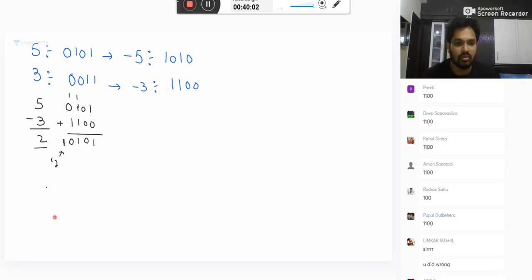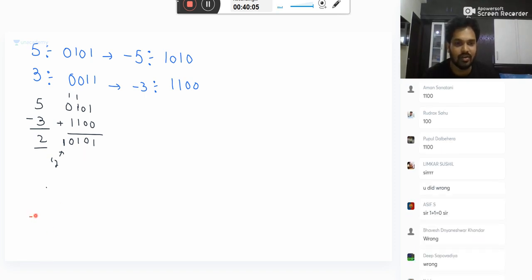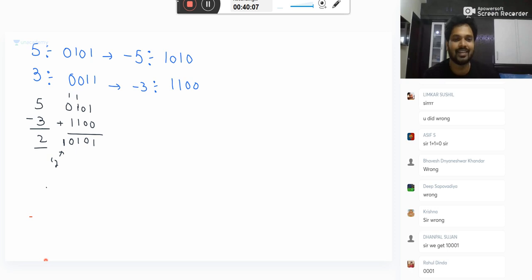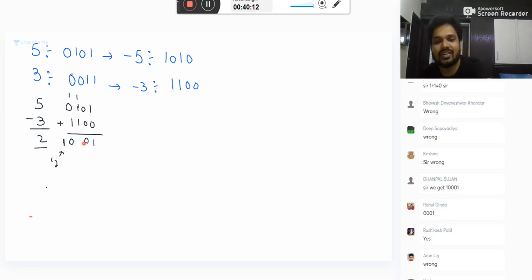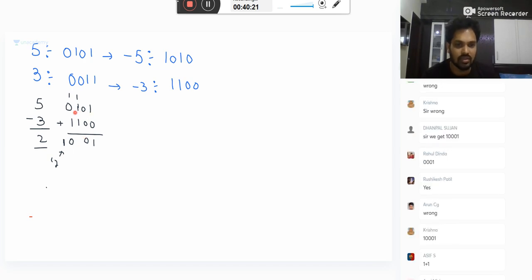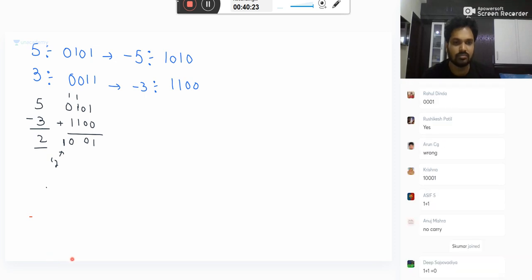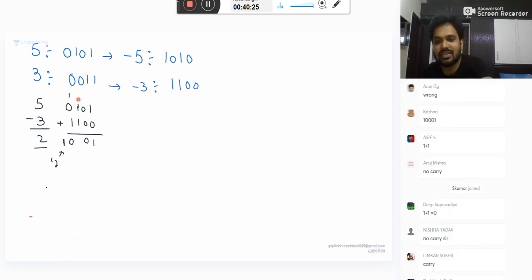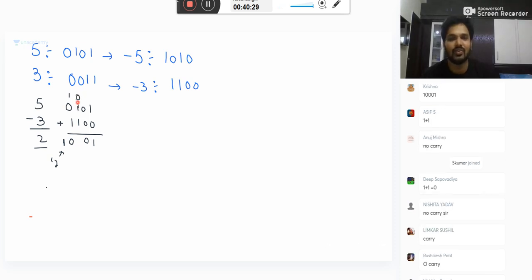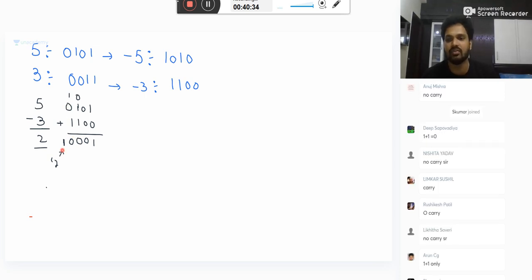I did it wrong, I forgot the additions. Sometimes it happens. So 0 1 0 1, plus 1 1 0 0. 1 plus 1, sum 0 carry 1.